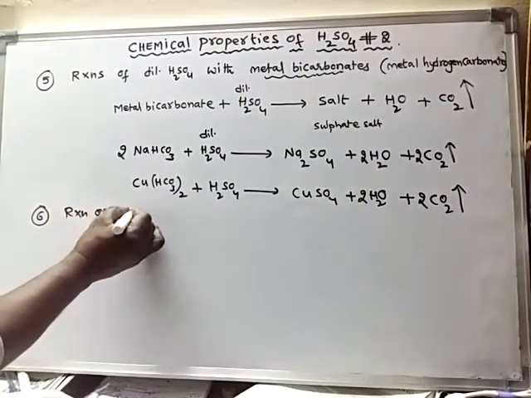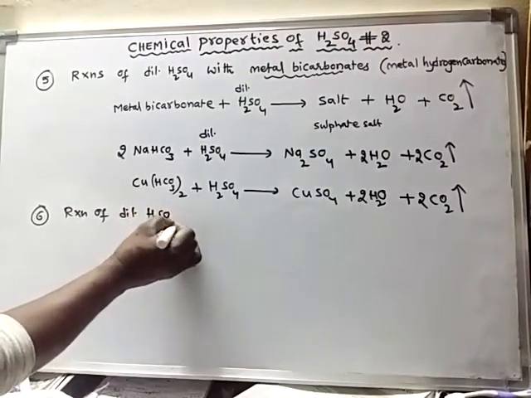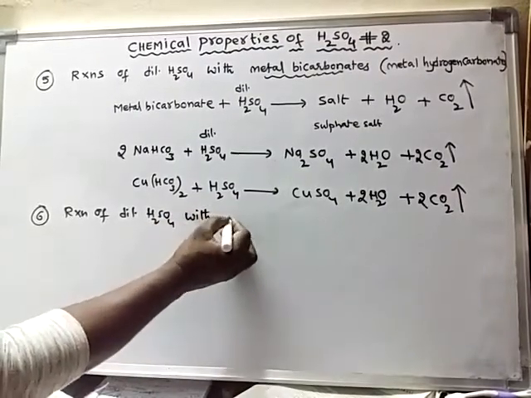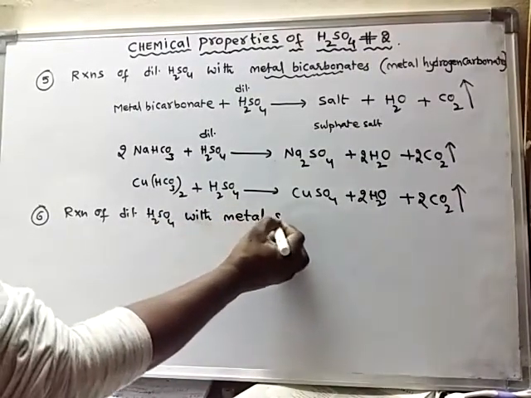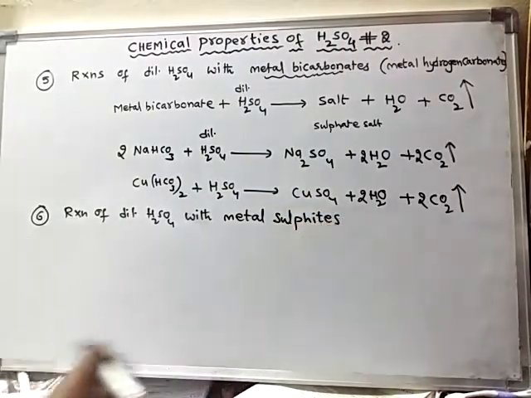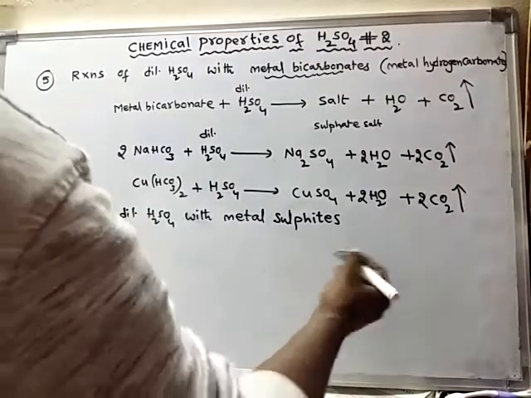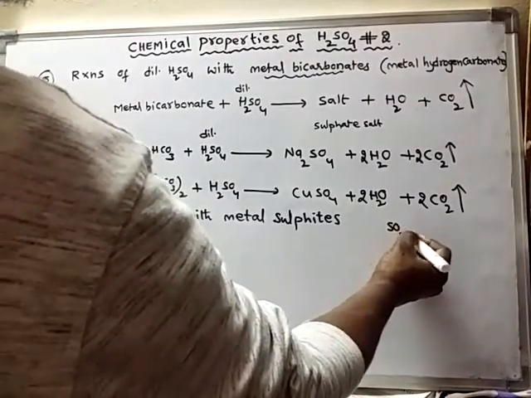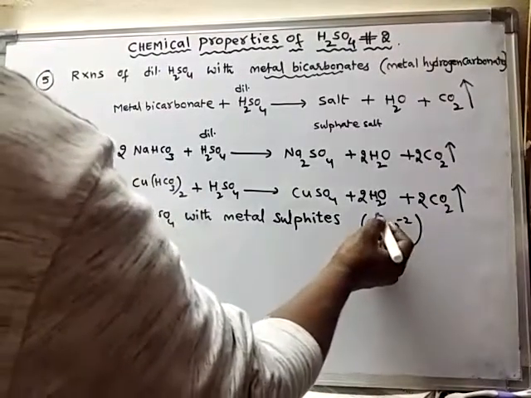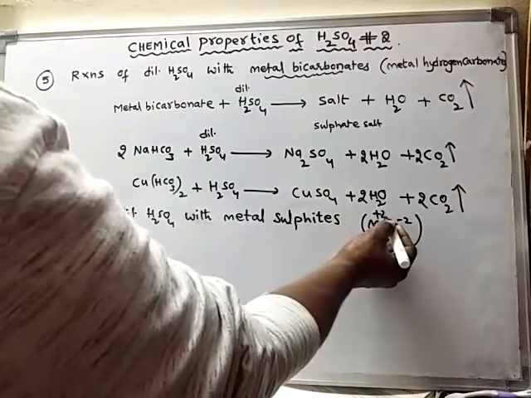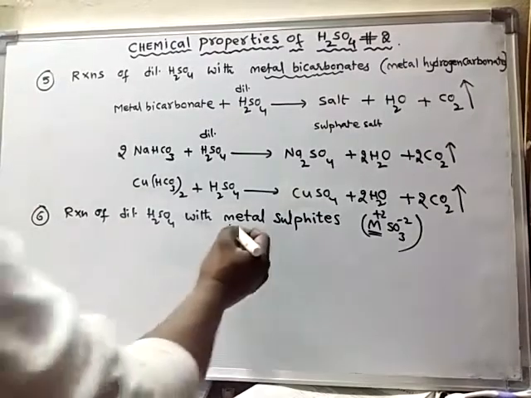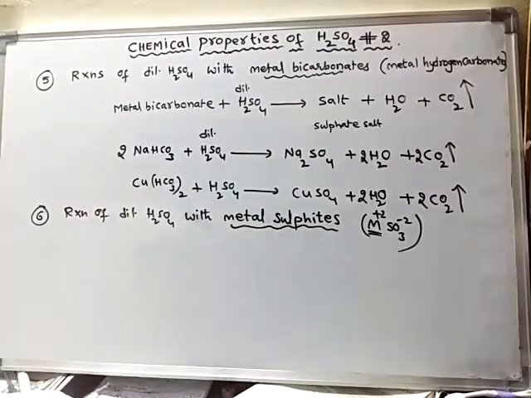Reaction of dilute sulfuric acid with metal sulfides. Sulfides generally have SO3 2- present, along with a positively charged metal, which may be +1 or +2. These are metal sulfides.